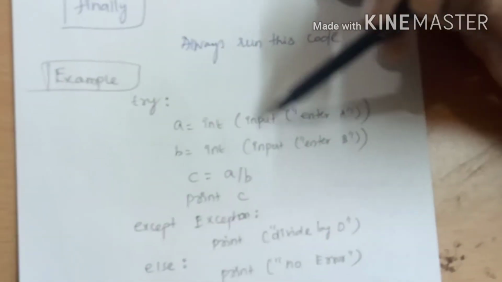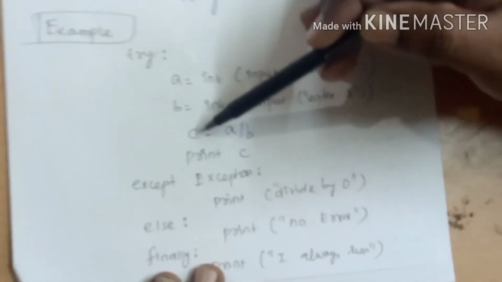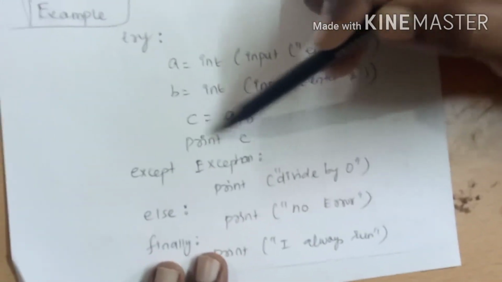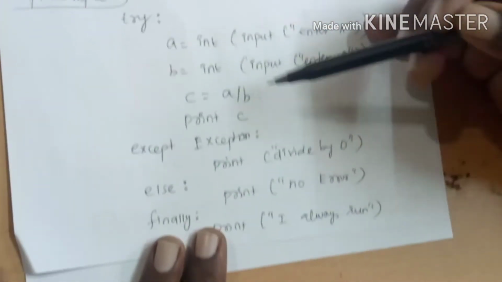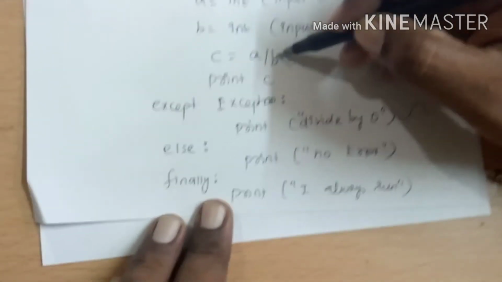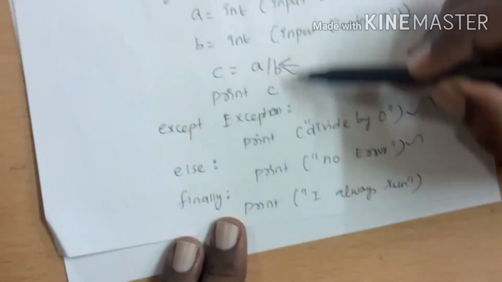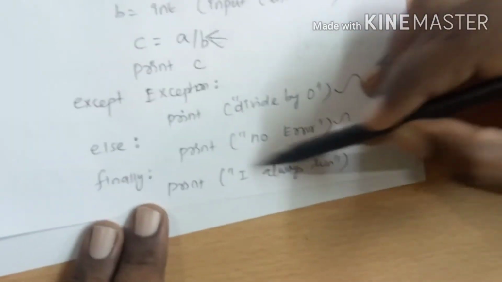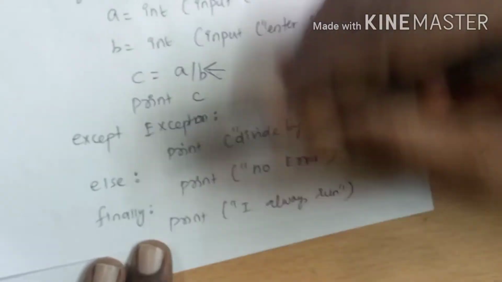Here is an example. You are getting the inputs A and B from the user and typecasting to int, and then we have C equal to A divided by B, and then print C. If an exception occurs at this line, then you will get the error divided by 0. If the exception does not occur in this line, then you will print no error. Either way, whether the exception occurred or not, you will always get the message I will run. This finally block will be executed always. I request you to kindly try this code in our Python compiler and see how the exception handling occurs.